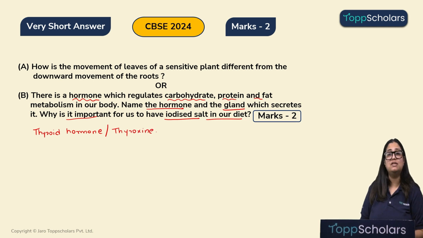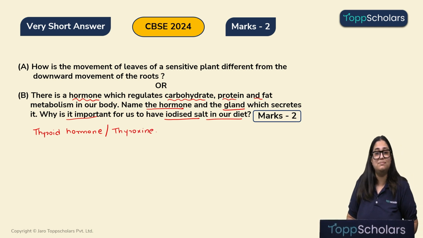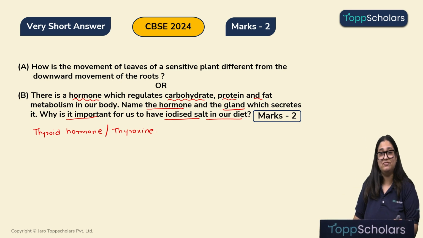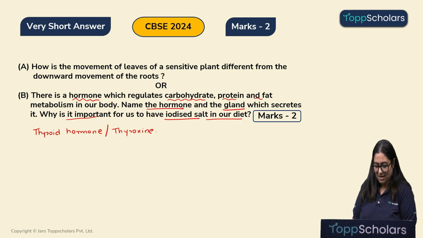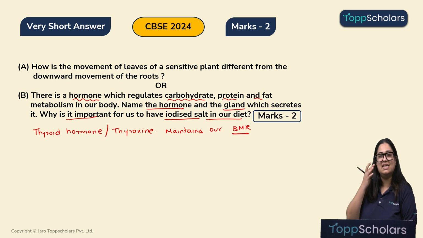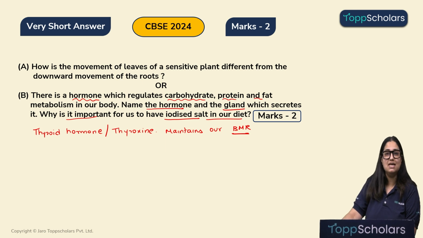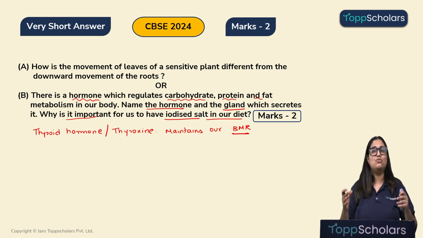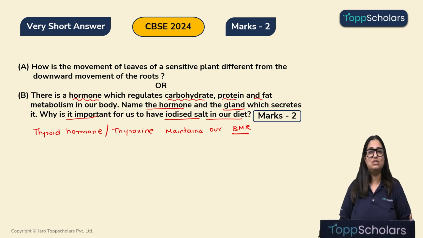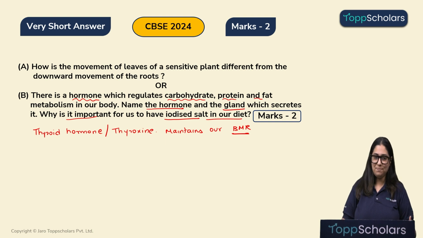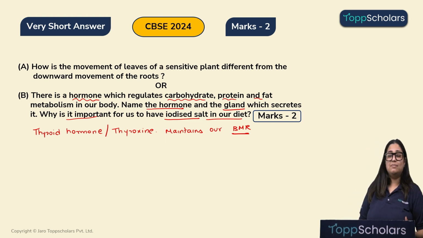This is responsible for the metabolism of carbohydrate, protein and fat, and therefore we say that the thyroid hormone maintains our BMR. What is BMR? BMR is the basal metabolic rate. In simple words, it means that it is responsible to control all the chemical reactions which are happening in our body. Which gland produces thyroid hormone? It is our thyroid gland.